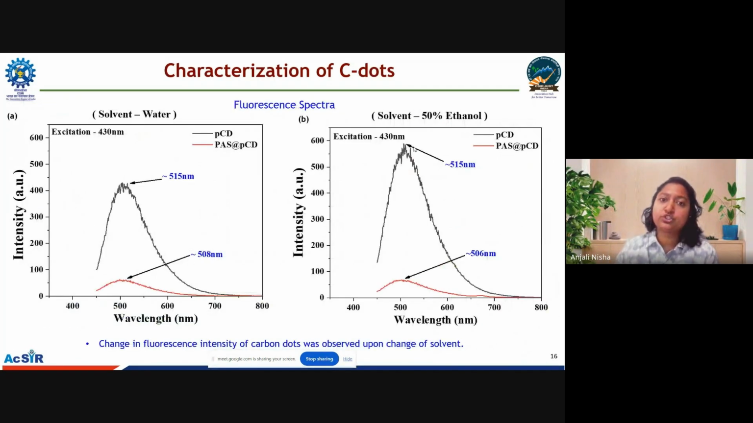We also checked the inherent fluorescence property of the synthesized carbon dots using fluorescence spectroscopy studies. Here we have used two solvents, that is water and 50% ethanol. In both cases, we obtained an excitation emission profile of 430-515 nanometer, with a change in the fluorescence intensity of the carbon dots observed upon change of the solvent.